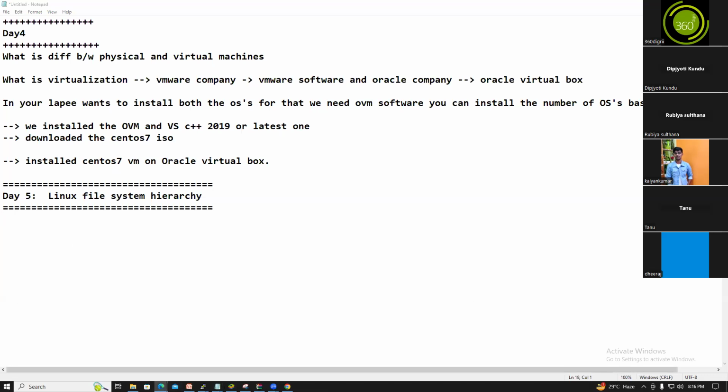Linux file system. I will get the image, guys. One second, I will upload images. What is that image, guys? Where is that image? Yeah, got it.